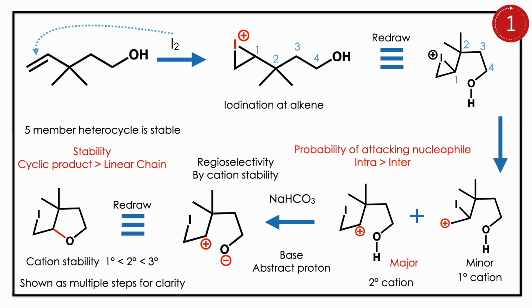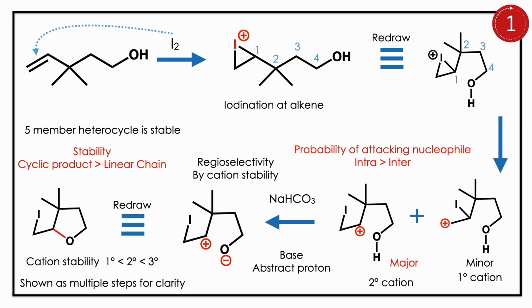Where it will open: it can open at the first carbon or the end carbon. Here the cation stability dictates the final product. Only the secondary cation opens, and you have the possibility of attack from O minus. So it forms a new O-C bond.